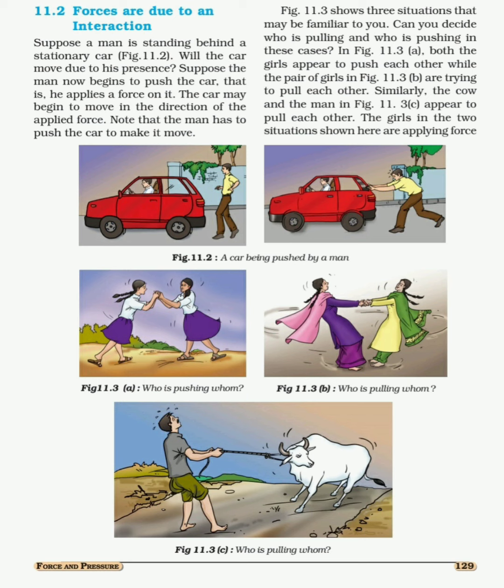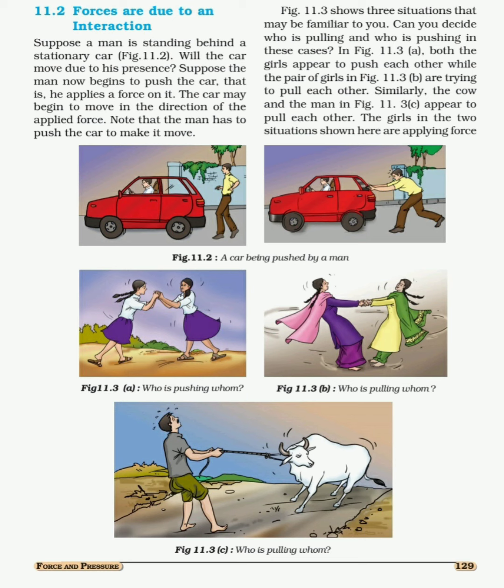See in your textbook, one example is given to you. In the first picture, a person is standing behind a stationary car. If he simply stands behind the car, is he able to move the car? Definitely, it's not possible to move that car without pushing it, right?